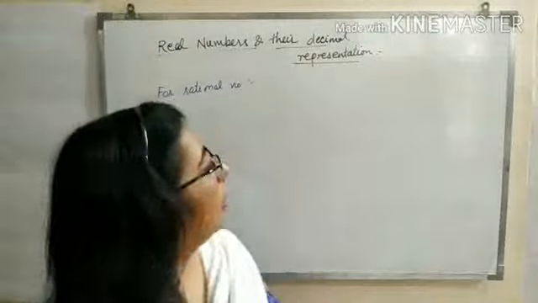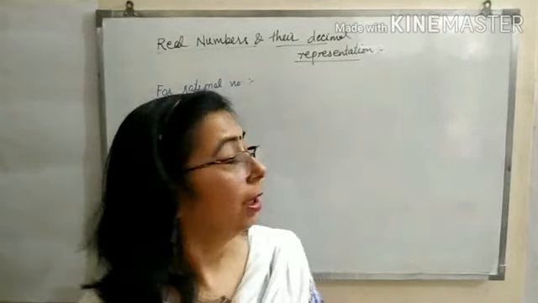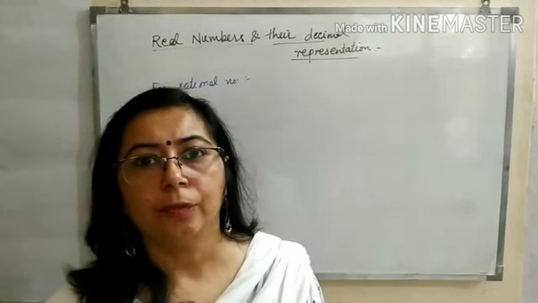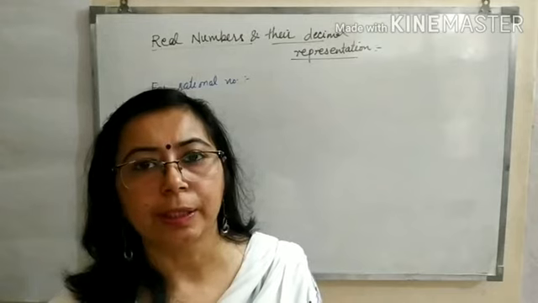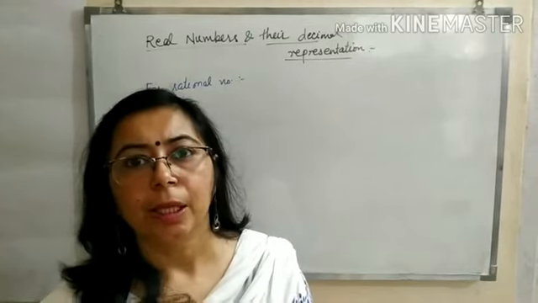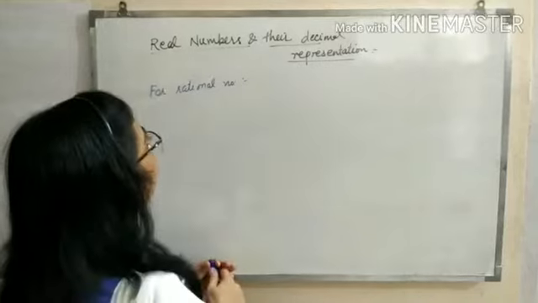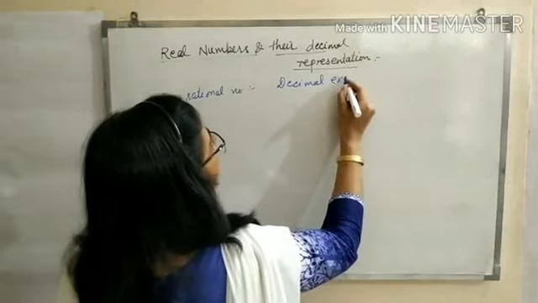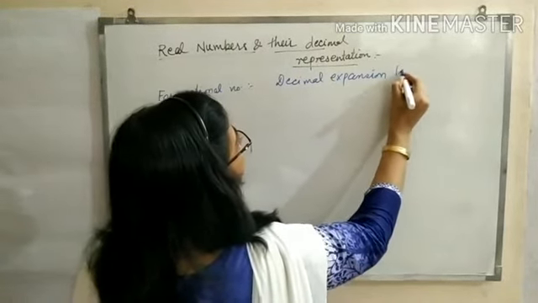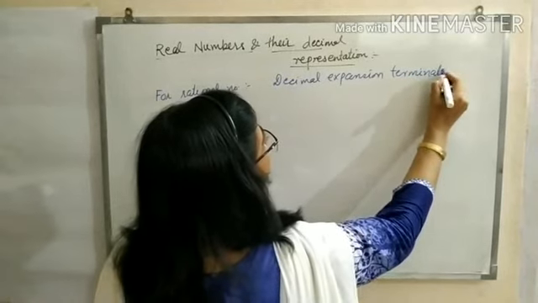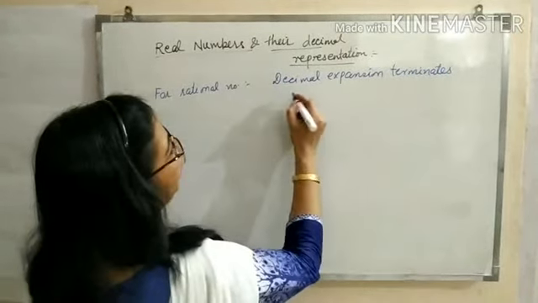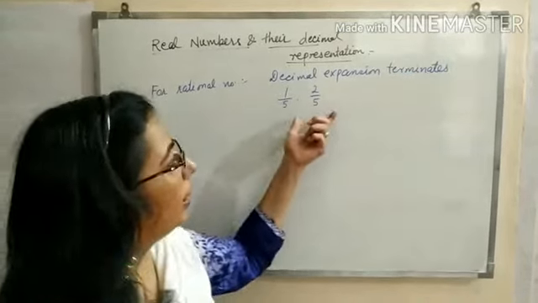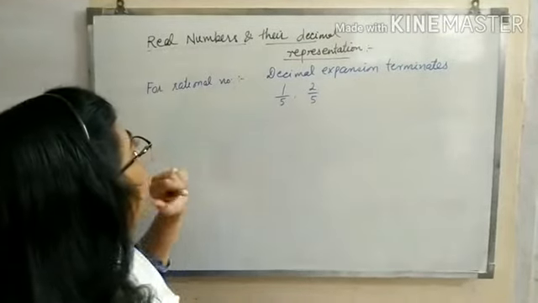Next topic is real numbers and their decimal representation. Now to represent a rational number, what is the form of its decimal expansion? If the decimal expansion terminates, then it is a rational number. To find whether it is a rational number or not, its decimal expansion must terminate. For example, 1 by 5, 2 by 5. When you divide it, the decimal expansion terminates. Then we call it a rational number.